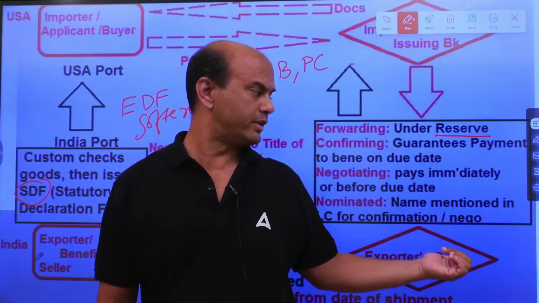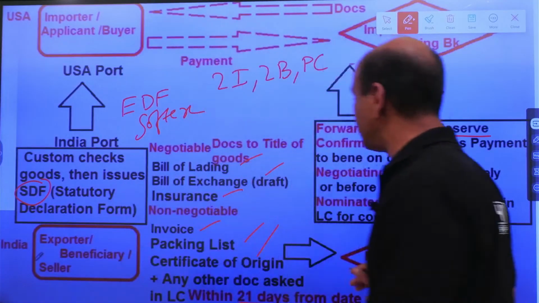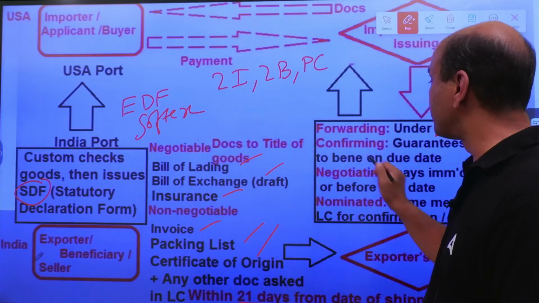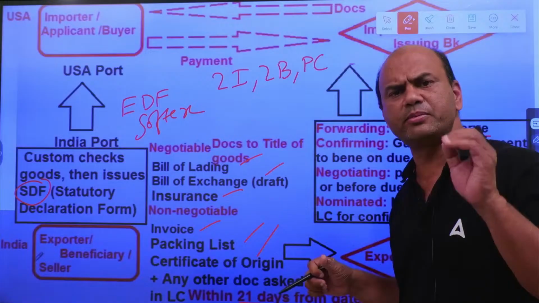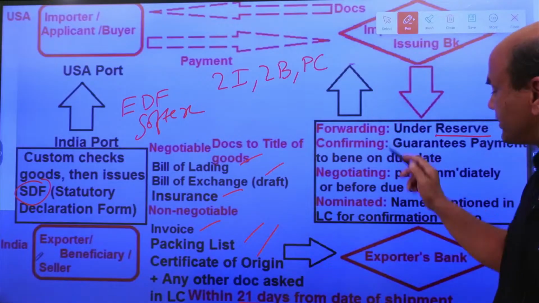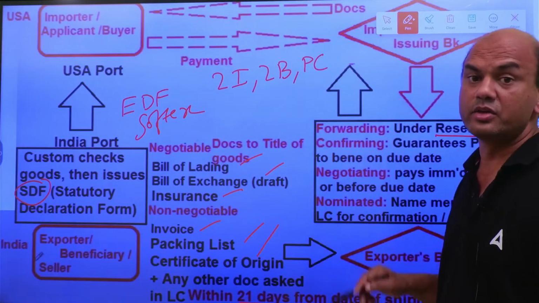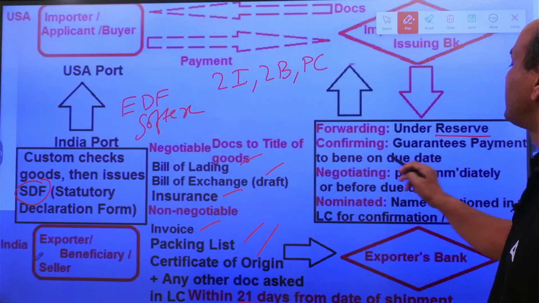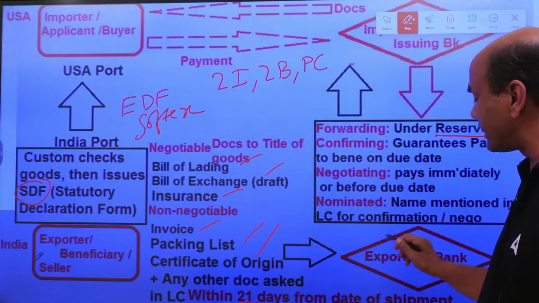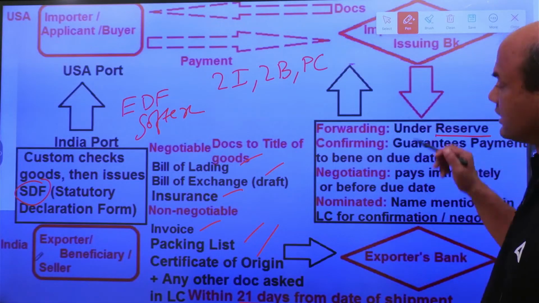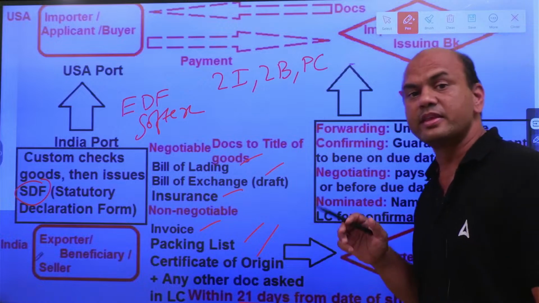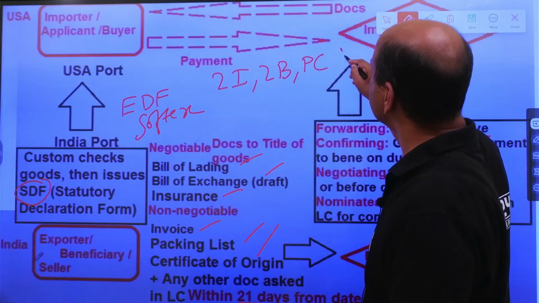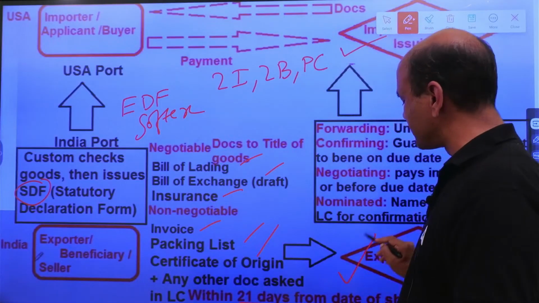If this beneficiary's bank says that whether this issuing bank pays you or not, I will pay you on the due date, then this bank is called a confirming bank. So in confirming bank, what is happening? It guarantees payment to the beneficiary on the due date. Who guarantees? This exporter's bank. So now in a confirmed LC, this seller or beneficiary has 2 guarantees. One is from this issuing bank, second is from this exporter's bank.